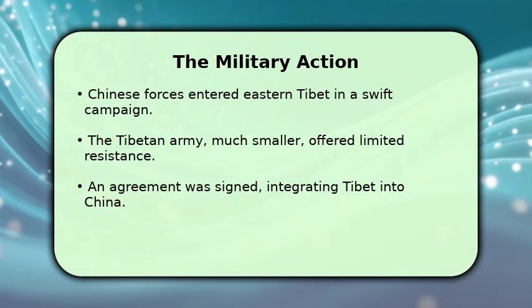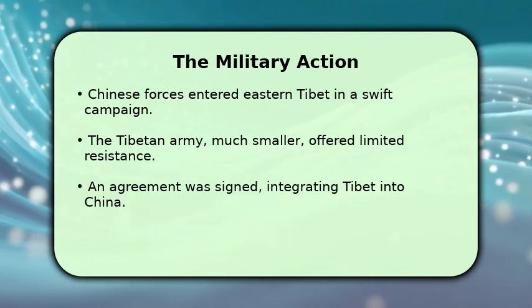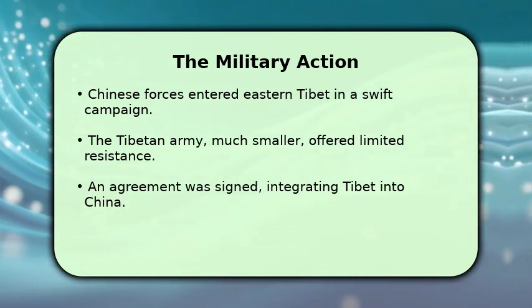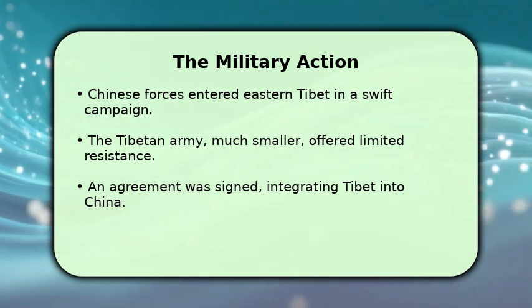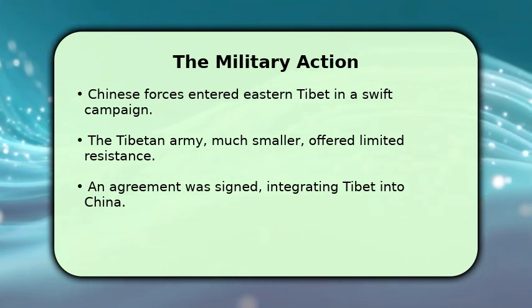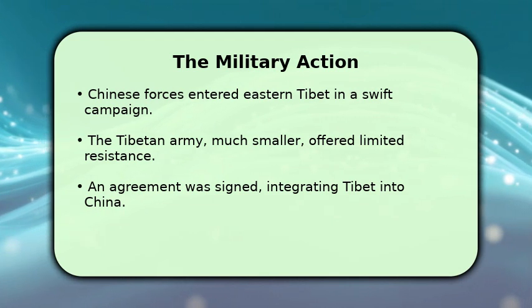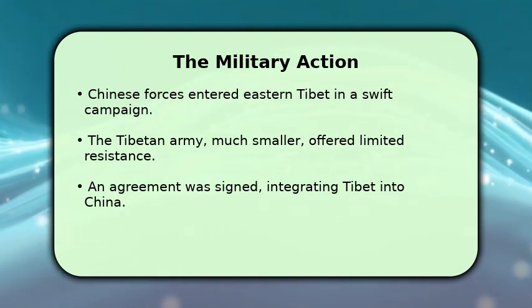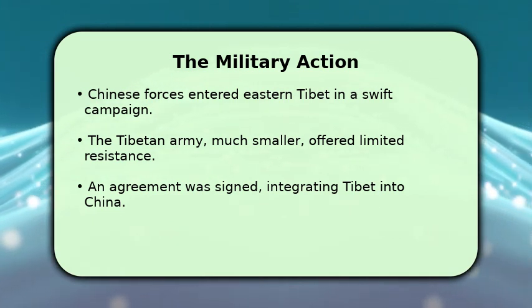The military action began when Chinese forces advanced into eastern Tibet, encountering a much smaller and less equipped Tibetan army. Despite some resistance, the Chinese military quickly gained control of key areas. This led to the signing of an agreement that formally incorporated Tibet into the People's Republic of China, marking a significant shift in the region's political status and sovereignty.